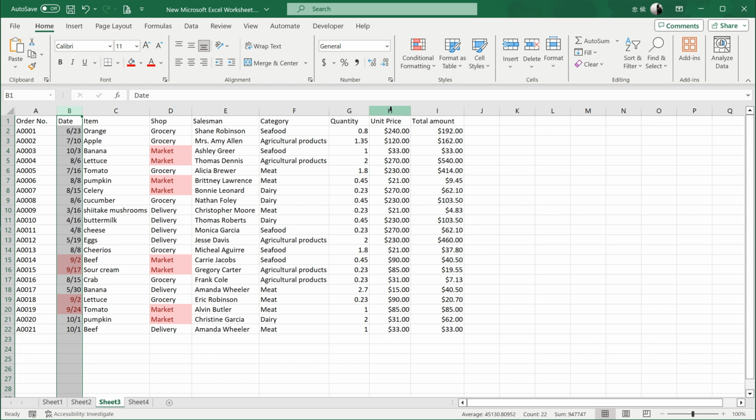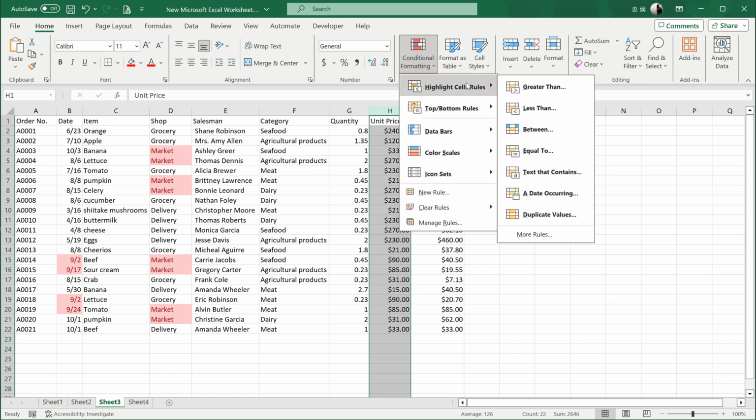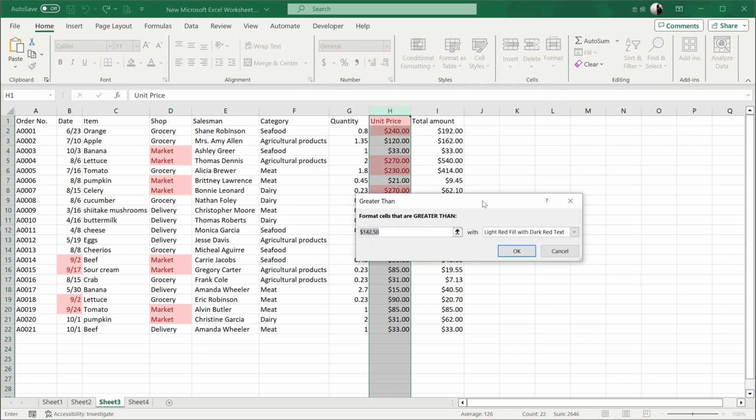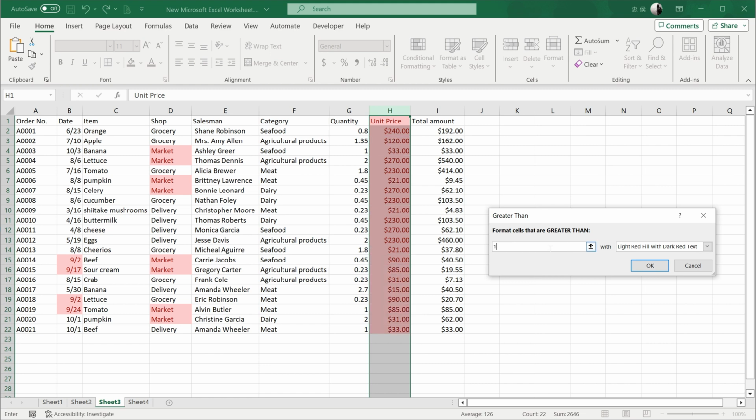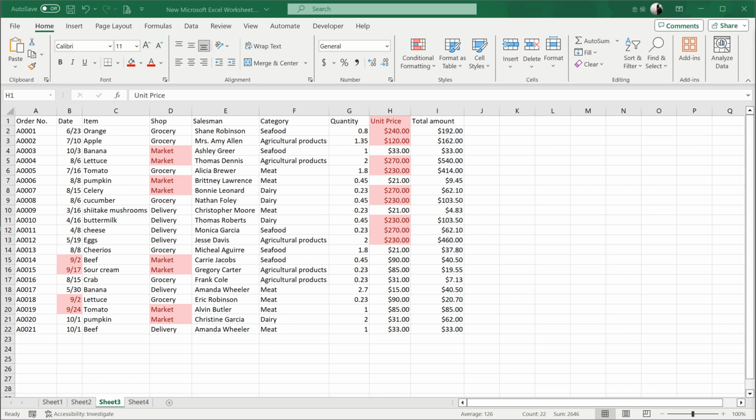For number data types, Excel also provides conditions like greater than, less than, between, etc. for easy filtering. For instance, I want to find prices greater than $100. I can click Greater Than in the Format menu and enter 100 in the dialog box. This makes finding these values very easy.